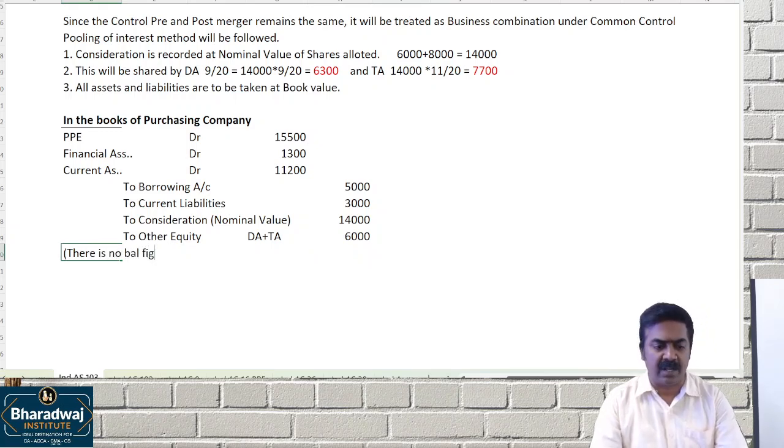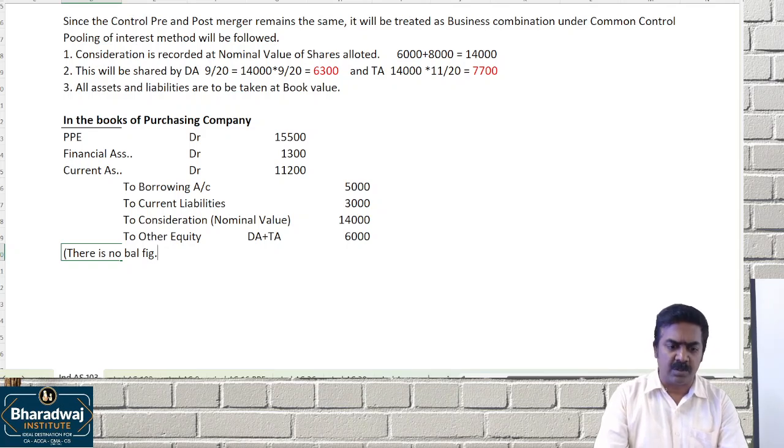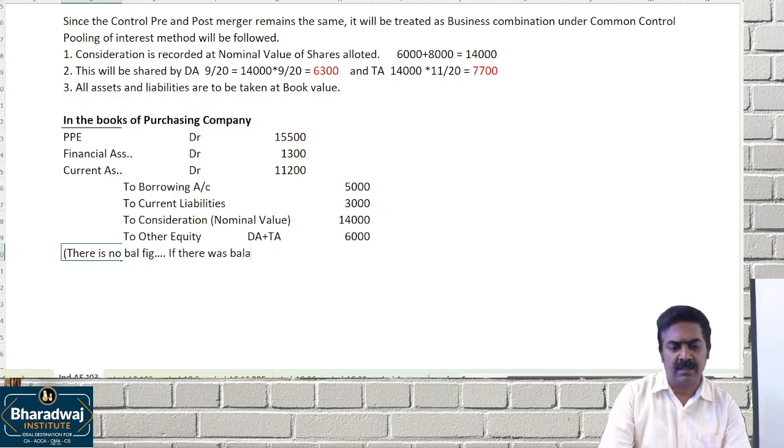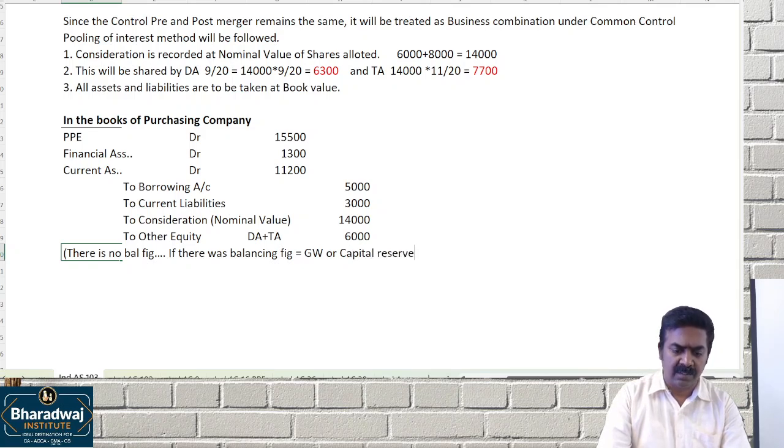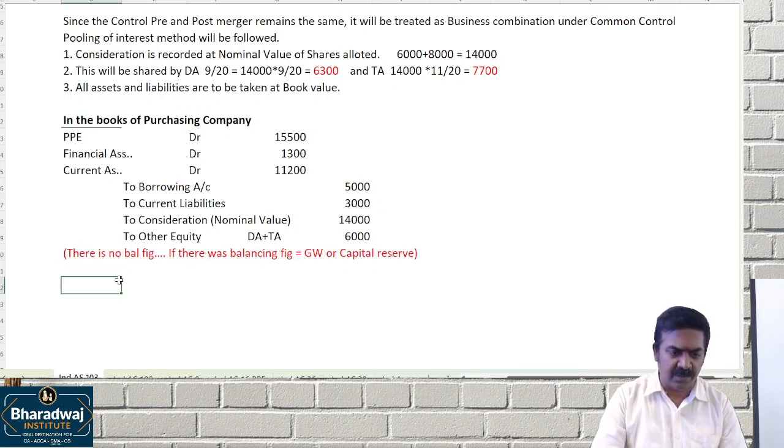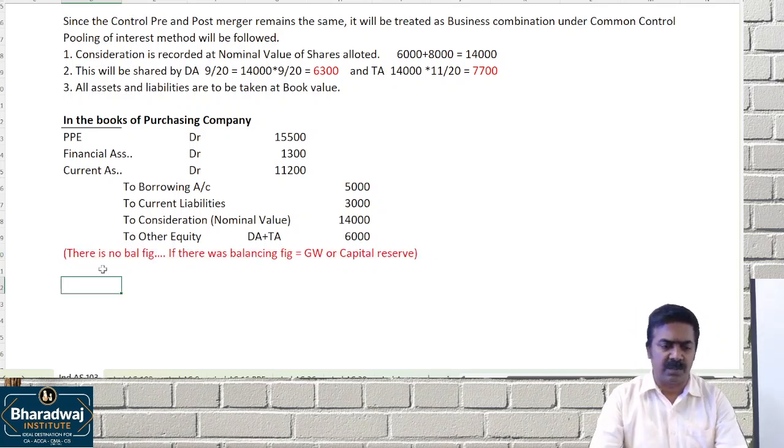Please remember, there is no balancing figure. This is for your reference, not for examination. If there was a balancing figure, what would you have taken it as? Goodwill or capital reserve. The question has only been given for your future understanding.